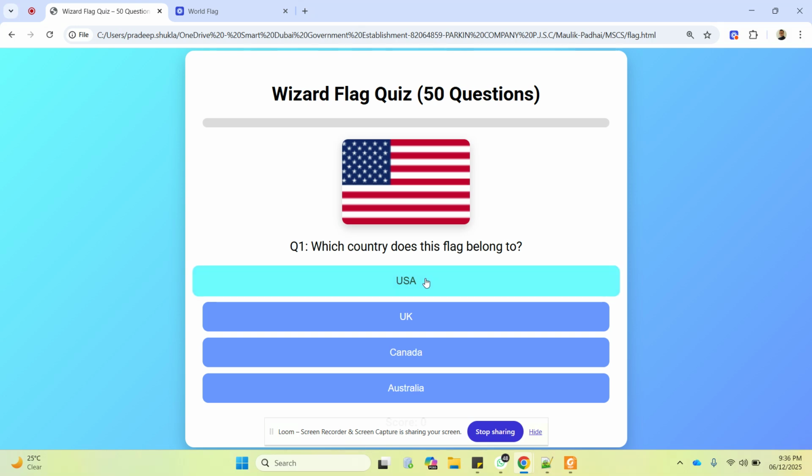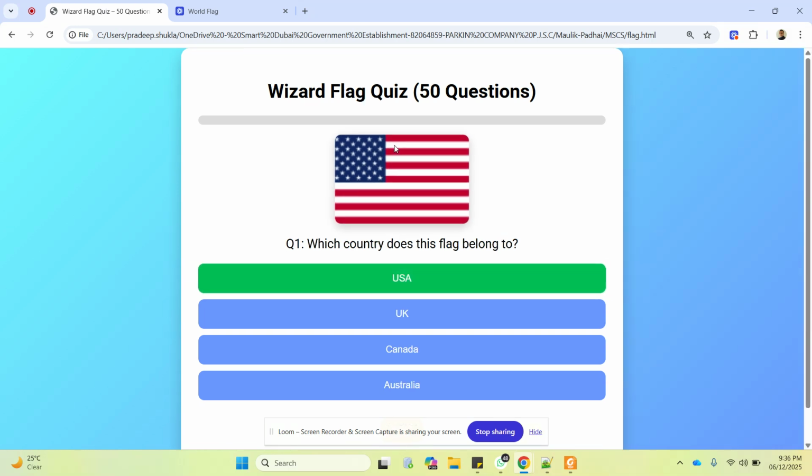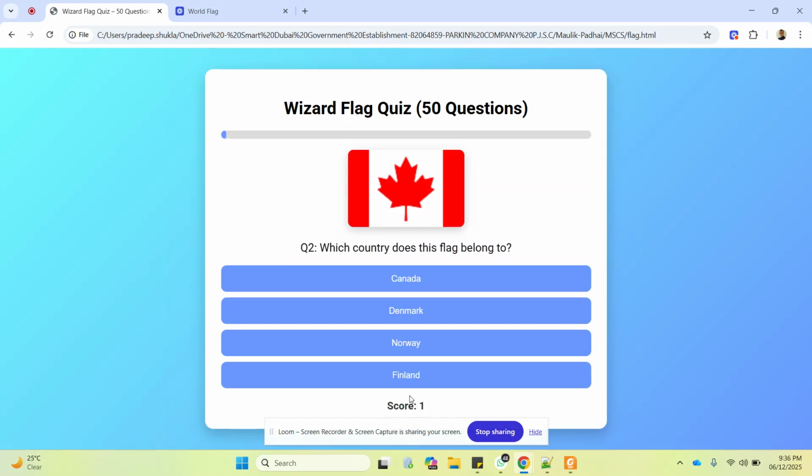USA. Very good. In the USA flag, you can see there are 51 stars. Those 51 stars indicate the 51 states of the USA. Okay, that sounds good. Let's go to the next question. This is Canada. Very easy. See, the red leaf is the symbol for Canada. Okay, let's see what is the next question.